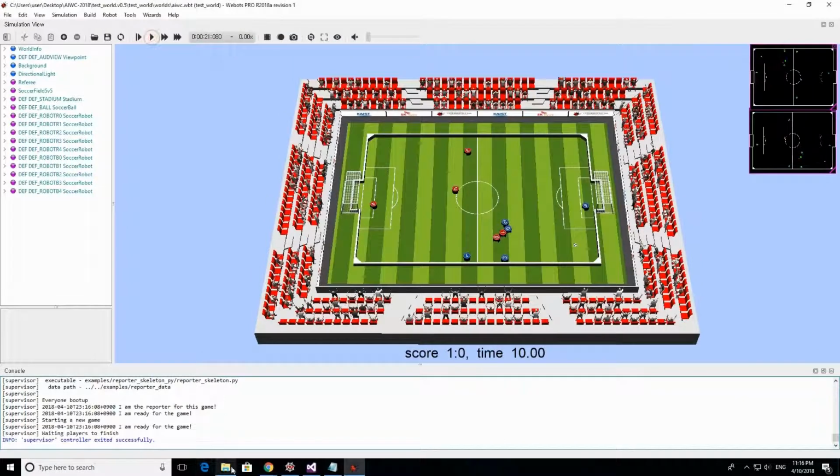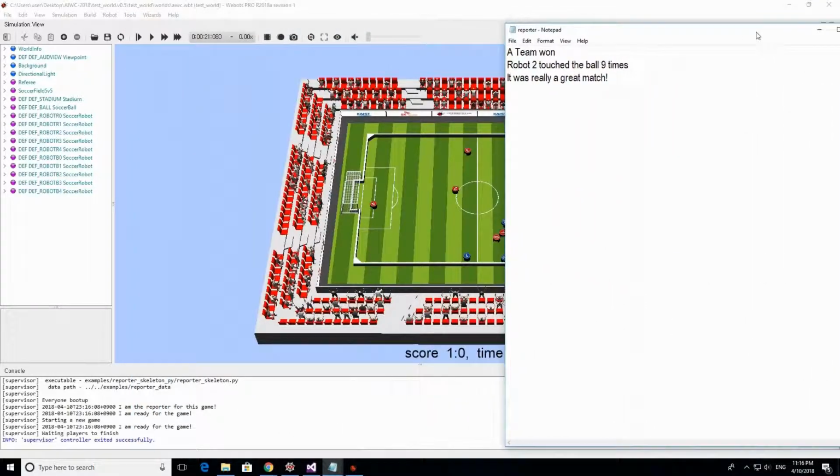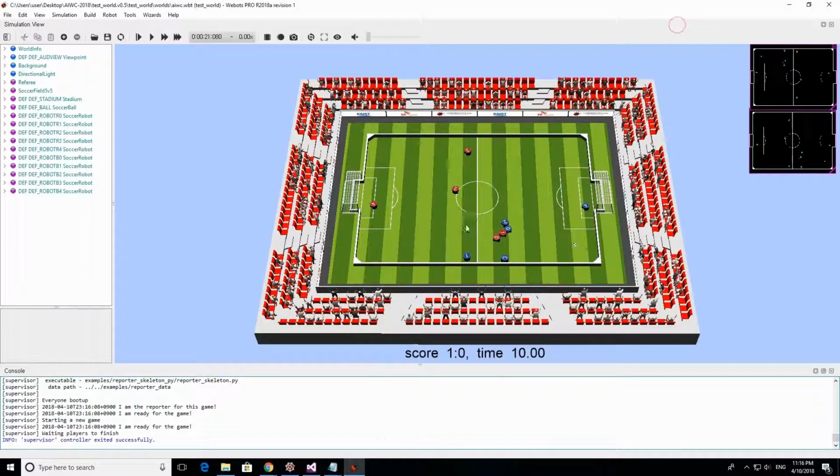We're going to stop the simulation here and check our report. So you see here that our team won this last simulation. The score was 1-0. And it said that the robot touched the ball 9 times during the game, and it was really a great match. With this, we end this quick intro to the AI reporter task, and we hope to see you all in the 2018 AI World Cup.